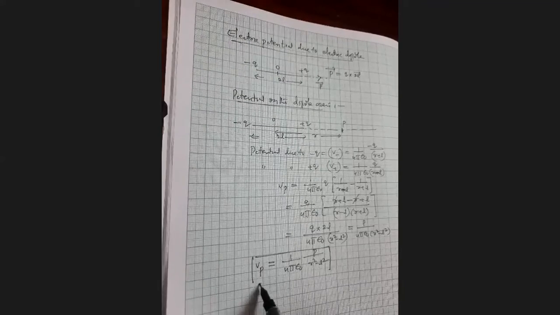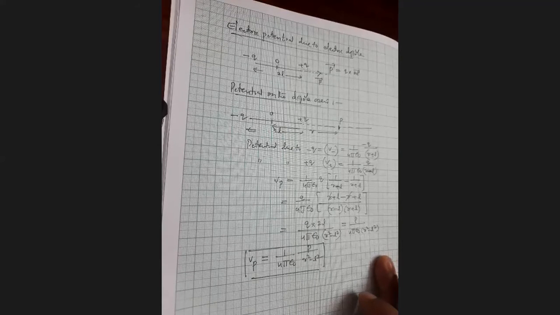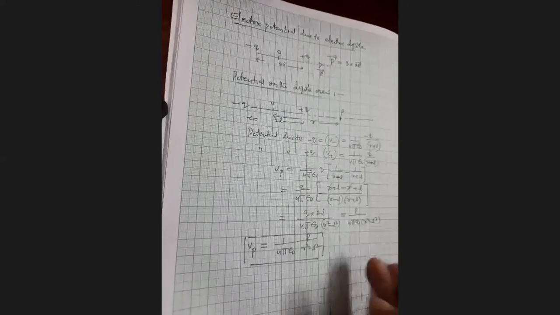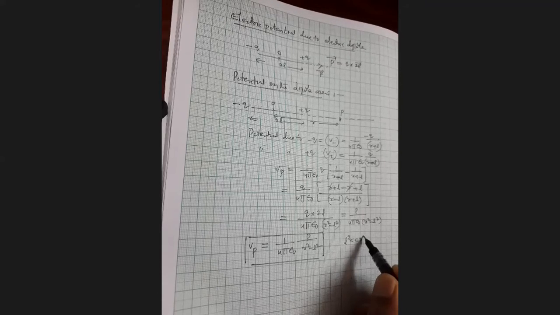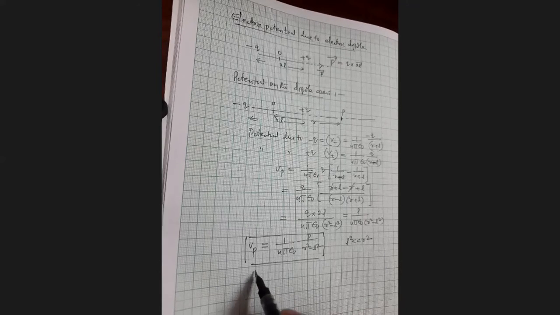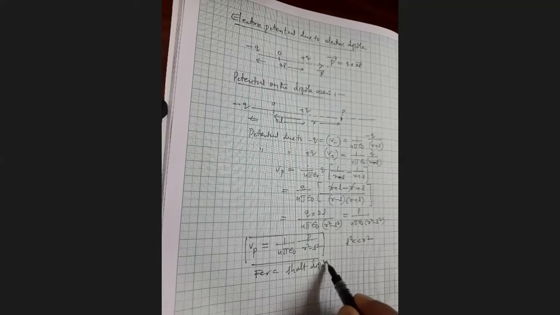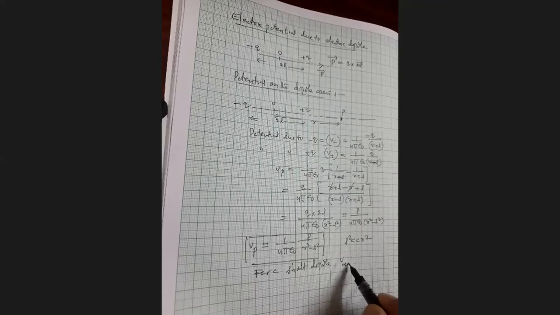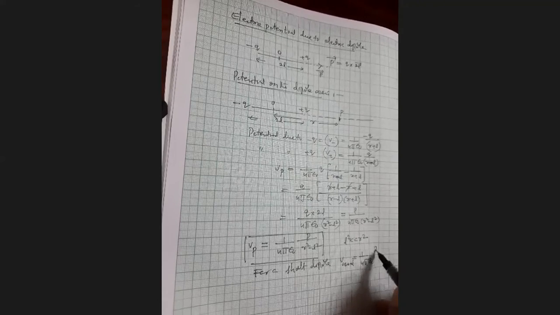This is the general formula for the electric potential on the dipole axis at distance r from its center, where 2L is the dipole length. When we consider a short dipole, L square is very much less than r square, so you can neglect L square. In that case, for a short dipole, V axial equals 1 by 4 pi epsilon naught, P by r square.